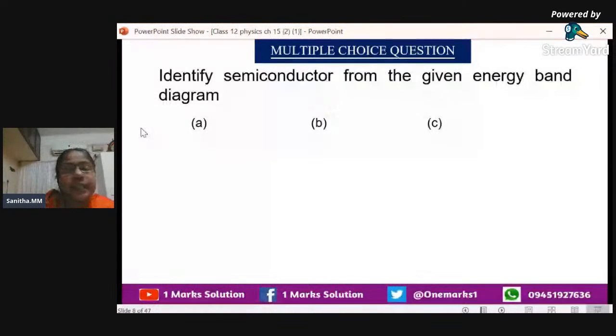And if it is in the valence shell, meaning the outermost shell, we can call it the valence band. In some cases, the electrons are ready to conduct, so we can call them conduction electrons. The energy of these conduction electrons we can call the conduction band. So two bands are there: valence band as well as conduction band. But there is a gap between these two bands.